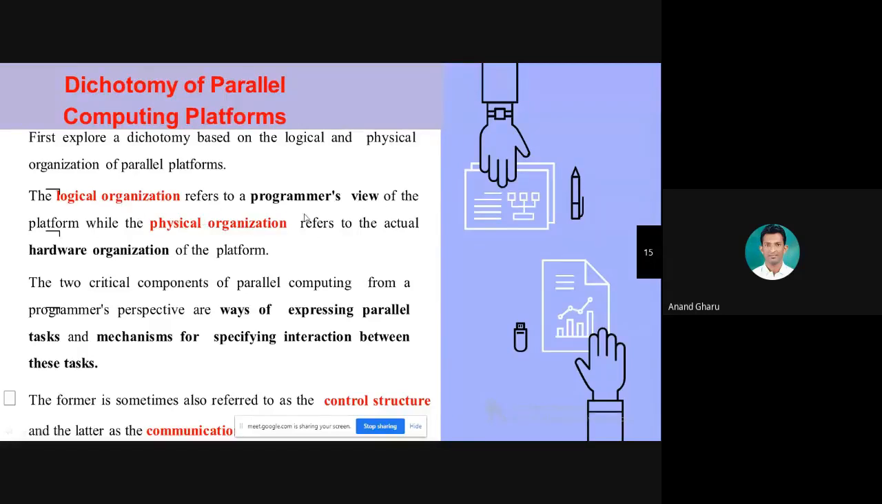Programmer's view means it can be coding, it can be a program, it can be software, API, plugins. Okay. Now second one. Dichotomy means divided into two parts, logical and physical. Logical means programmer's view. Physical organization refers to actual hardware organization.